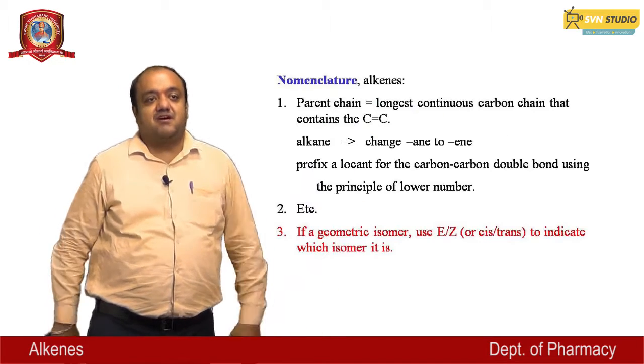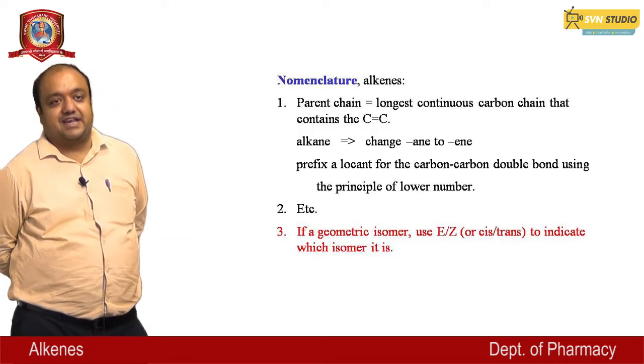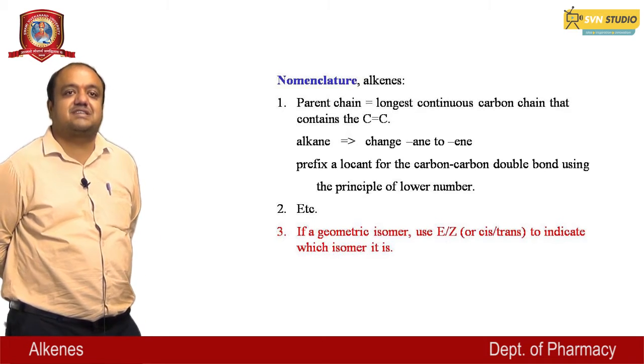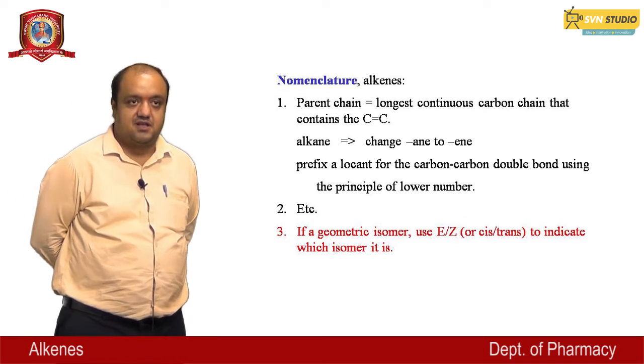For the nomenclature of alkenes, firstly, we identify the parent chain, the longest continuous carbon chain that contains the carbon-carbon double bond.